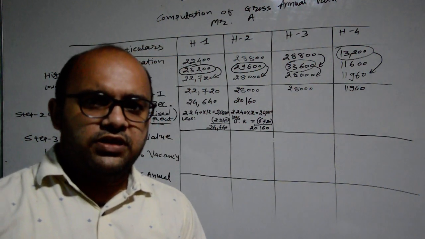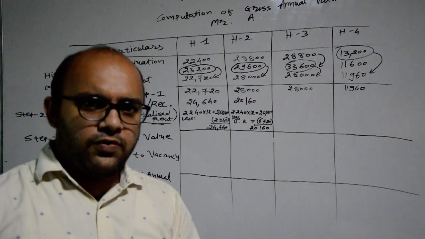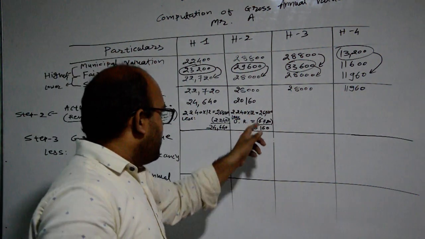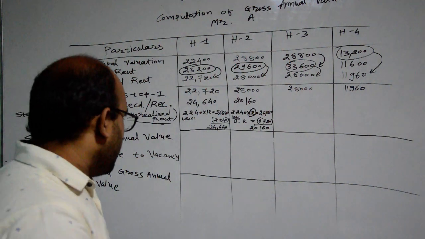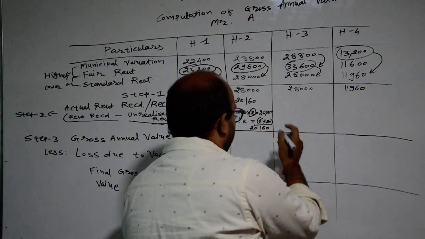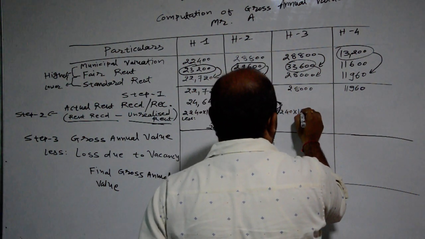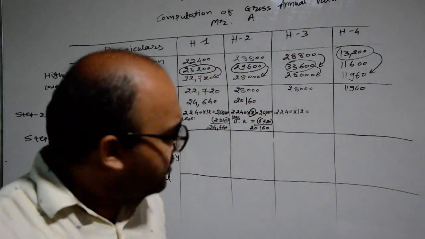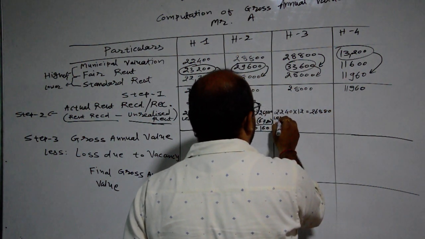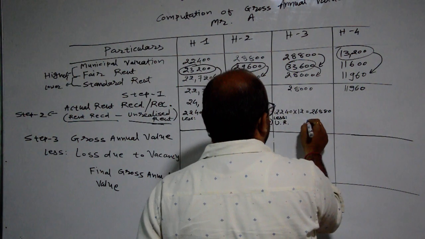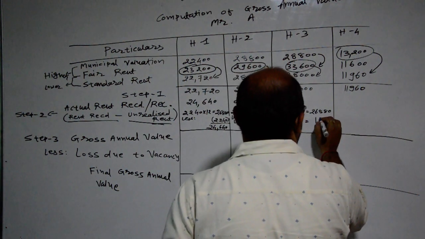Here in the sum, our information about rent is on a monthly basis. So to convert monthly rent into annual, we have to multiply it by 12 months. So we will receive the annual rent received or receivable. Next house, 2,240, there is also multiplication, and 26,880 less unrealized rent. The unrealized rent is rupees 1,600 here.